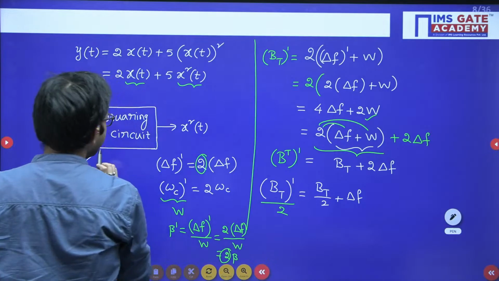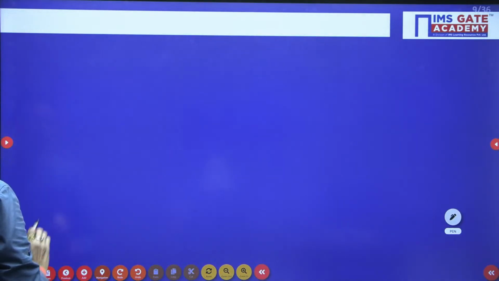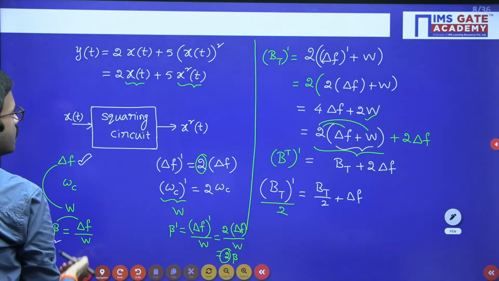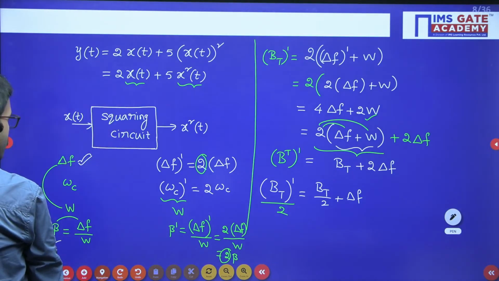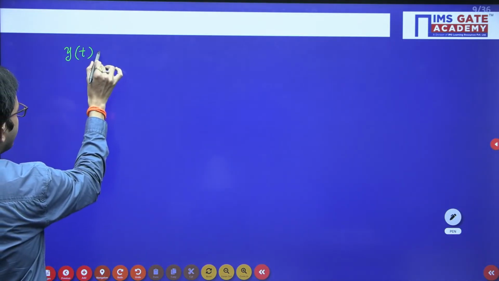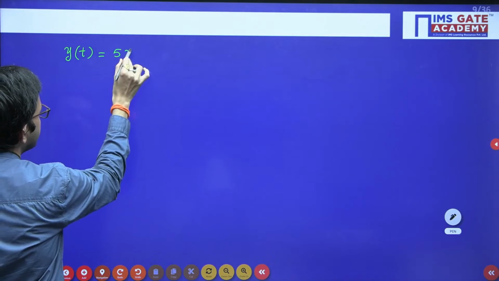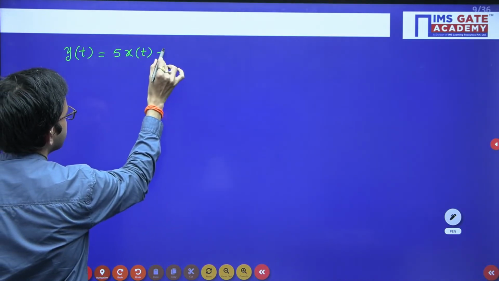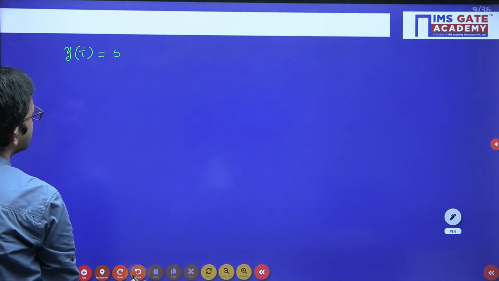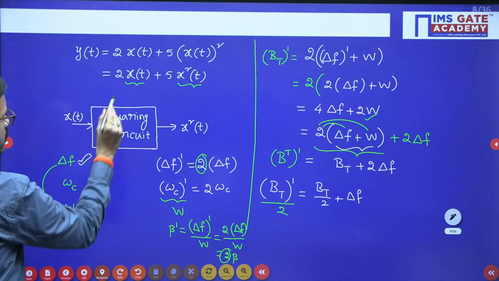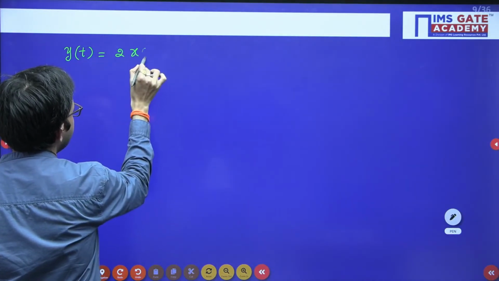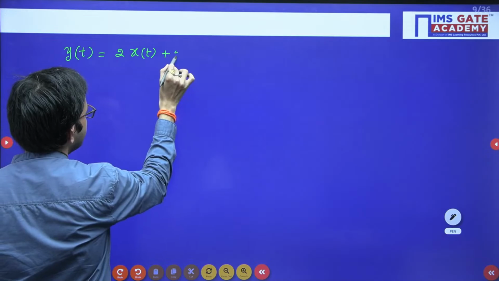So now regarding x square of t, I will write like this. Whatever the equation here you are having regarding y of t, y of t equal to 2 into x of t plus 5 into x square of t.